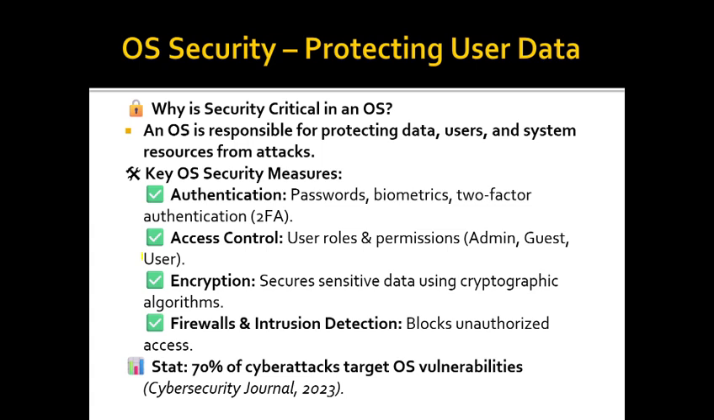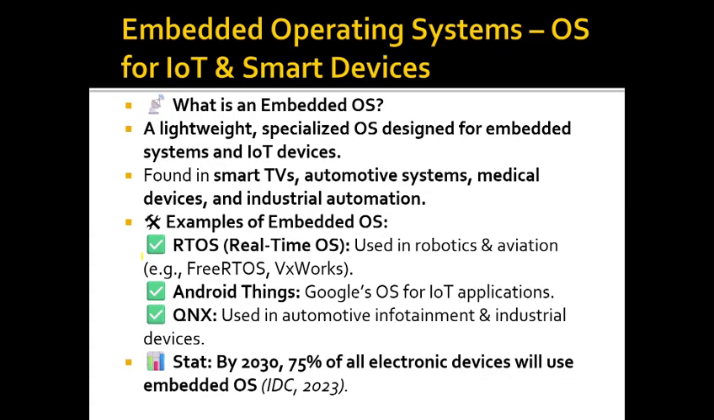Why is security critical in an OS? An OS is responsible for protecting data, users, and system resources from attacks. The OS security measures: authentication, access control, encryption, firewalls, and intrusion detection.